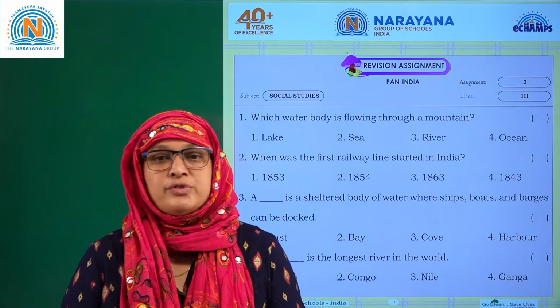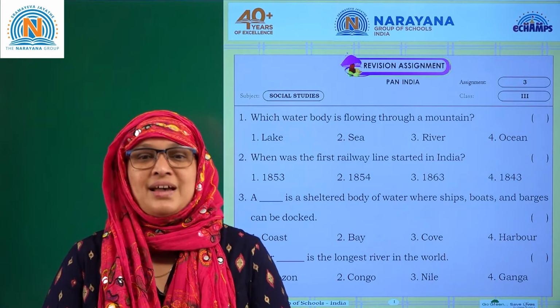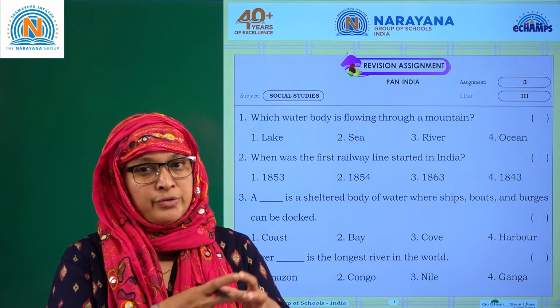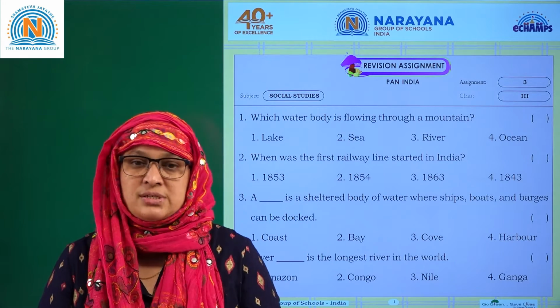You have another set of revision assignment, and this revision assignment is going to help you to write your exams. So make sure that you're making a habit of reading your textbook as well as preparing your revision sheets. Let's begin.